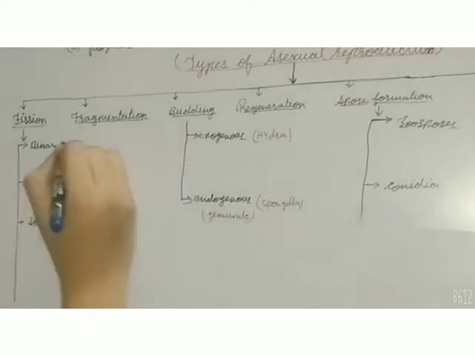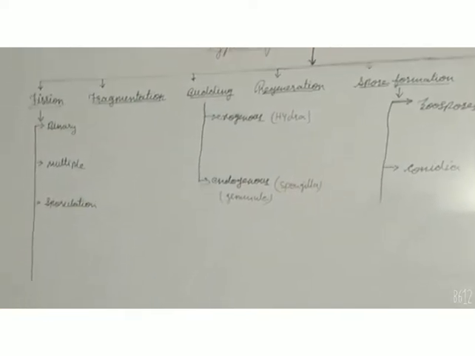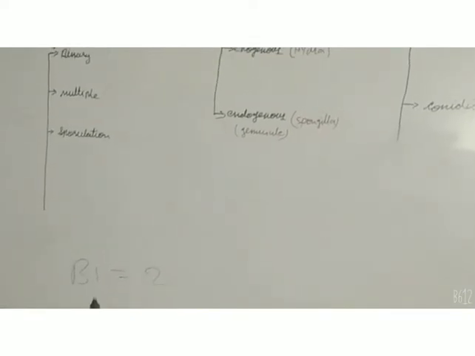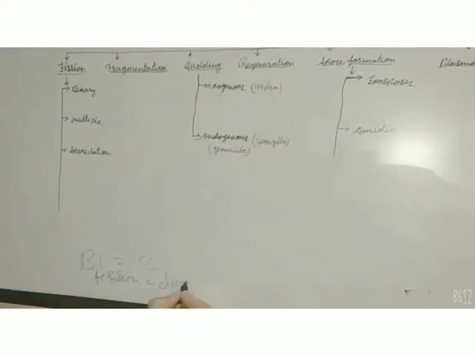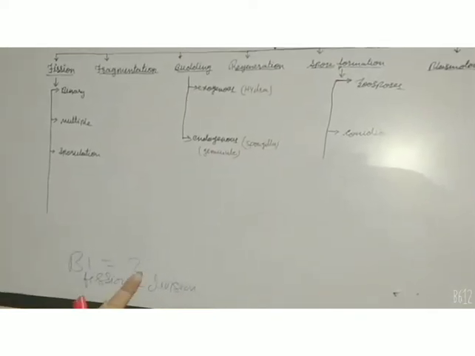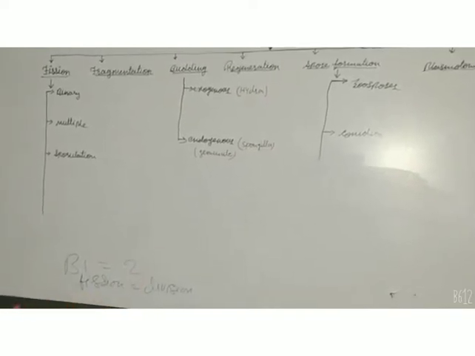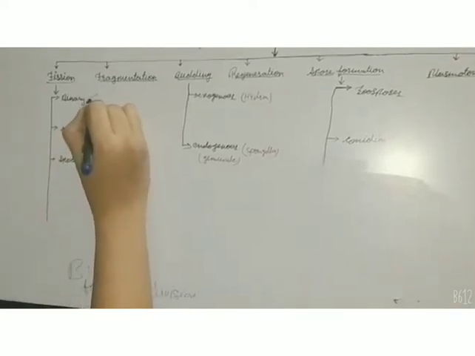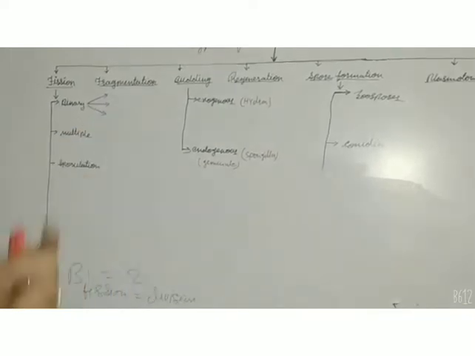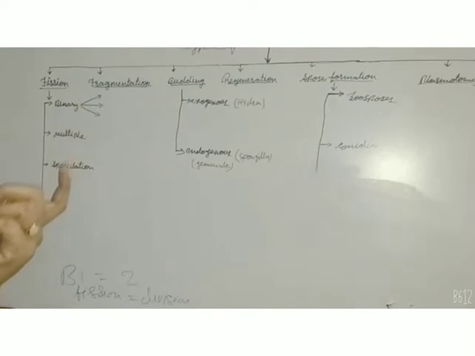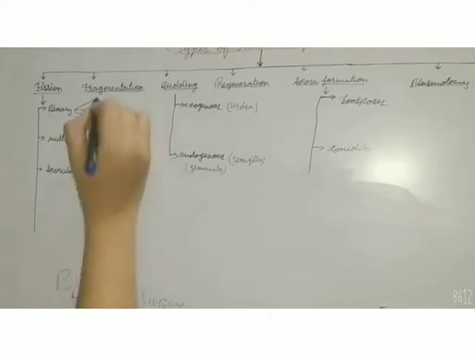First, we are going to understand binary fission. Here, bi means 2, and fission, as I told you, means division. Division of a cell into 2 equal daughter cells is called binary fission. It is of many types. When binary fission takes place in any organism, it takes place in favorable and unfavorable conditions too. So if favorable conditions are there, it takes place